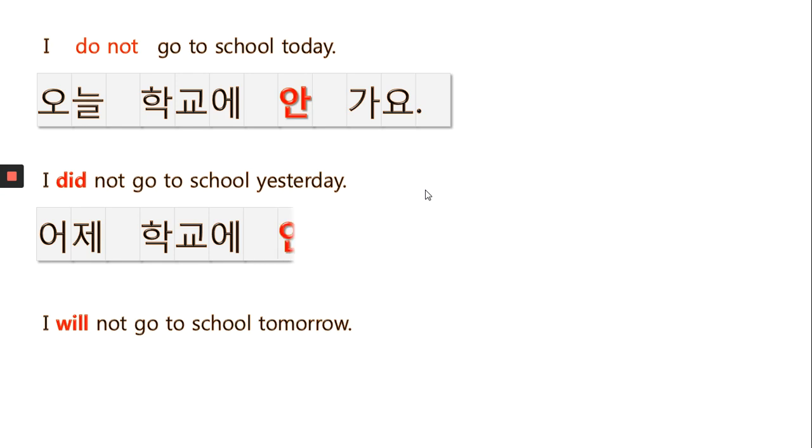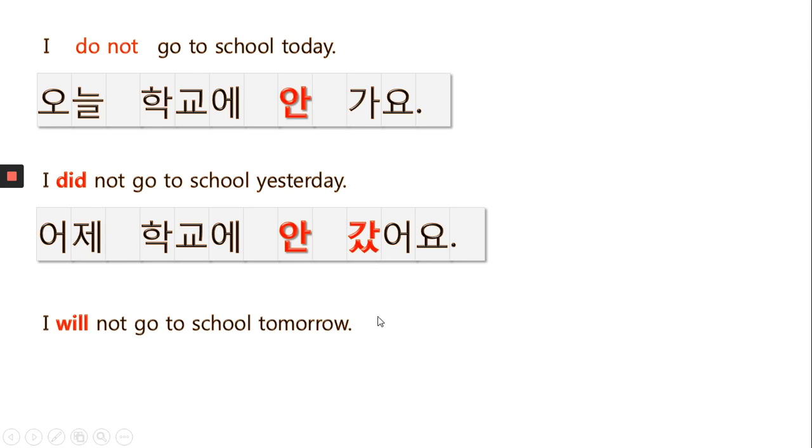So first you put 안, not first, and then behind the 가, you need to put past tense. This did is a past tense, so went, saw. If you don't know how to put past tense, you are going to study later, maybe 5 or 6 more units. Then you are going to study the past tense. 어제 학교에 안 갔어요. This 았 is past tense in Korean language.